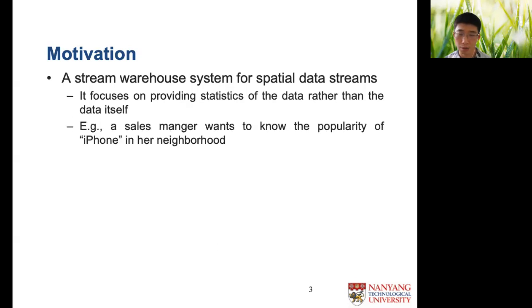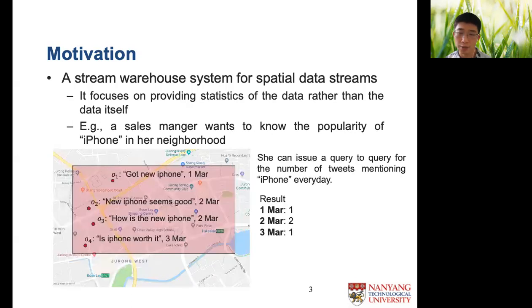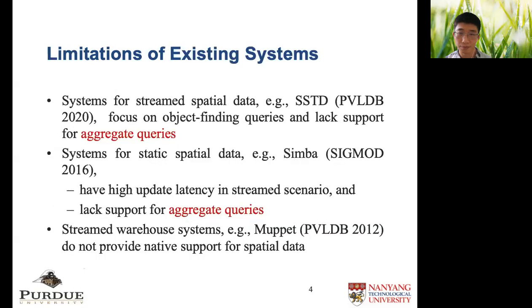For example, a sales manager wants to know the popularity of iPhone in her neighborhood. She can issue a query that returns the number of tweets mentioning iPhone every day within her neighborhood, and the query result can help her adjust her advertising strategy. This example shows the necessity of a warehouse system for analyzing spatial data streams.